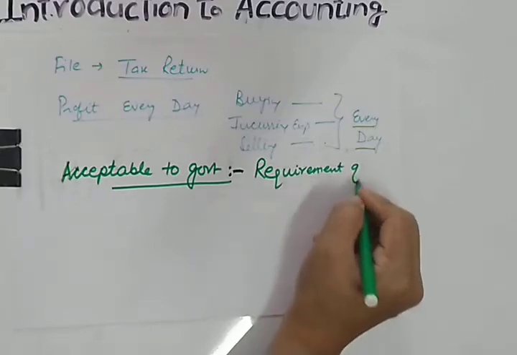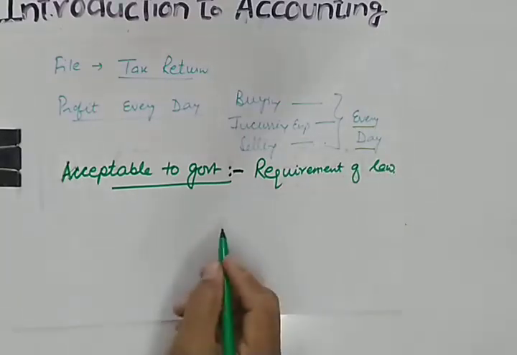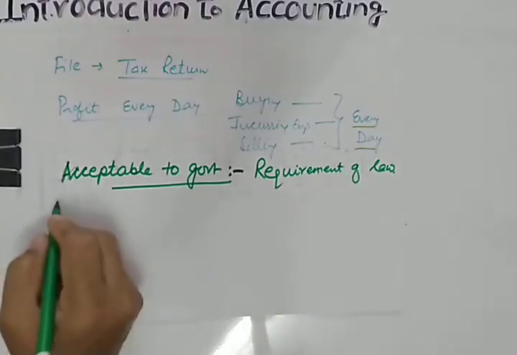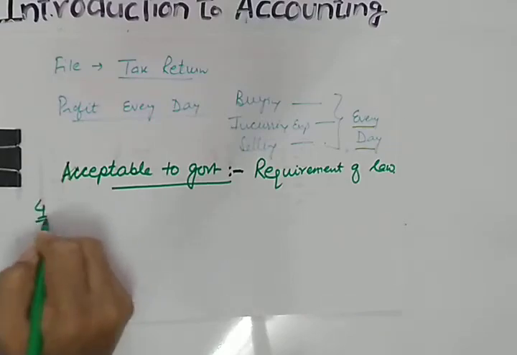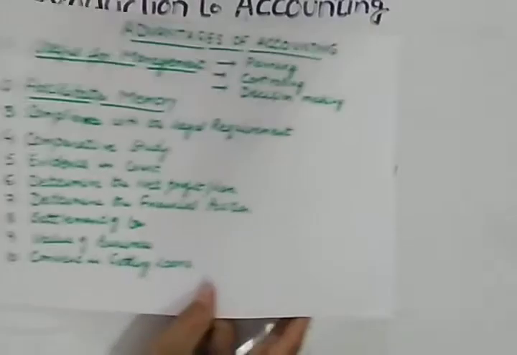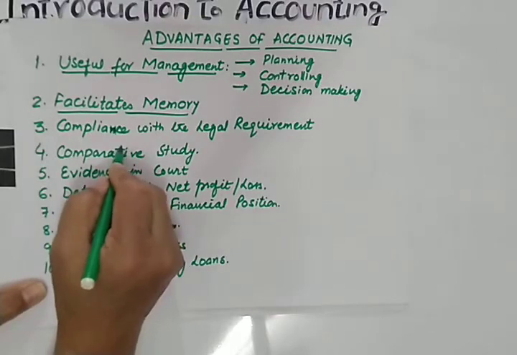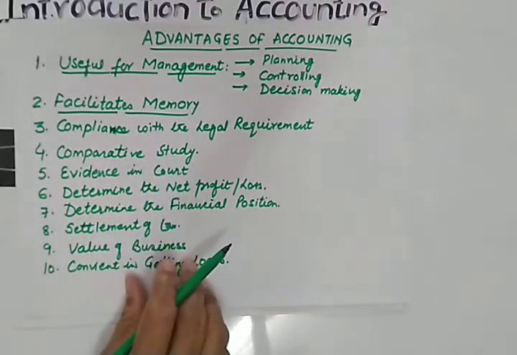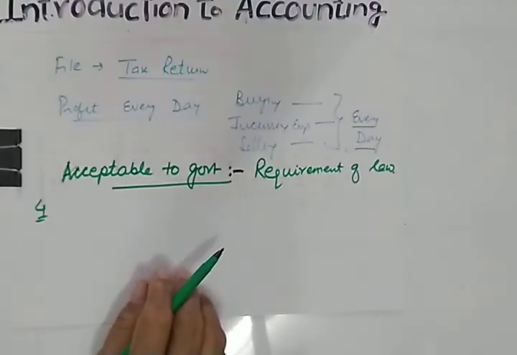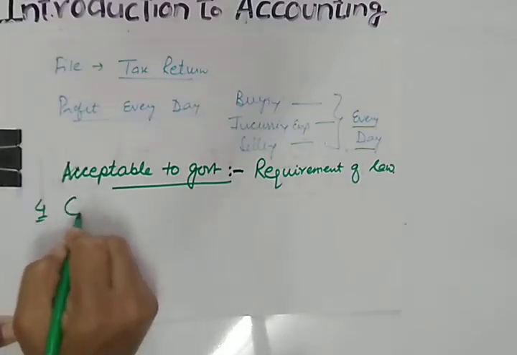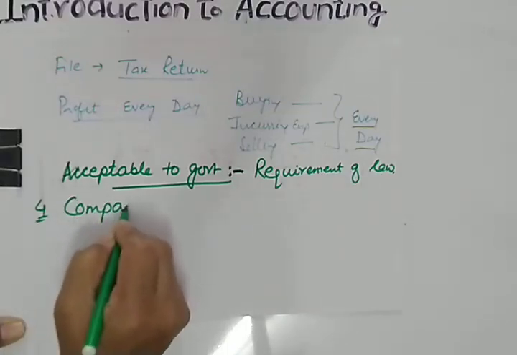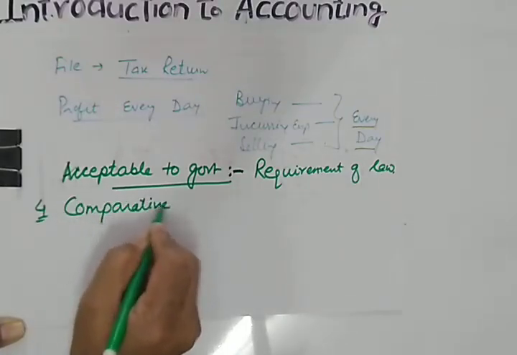Requirement of law. Yes. Next, the fourth point, let us see the next point. This is comparative study. Comparative study can be possible if proper records are maintained. So what is this comparative study? Let us see this comparative study.